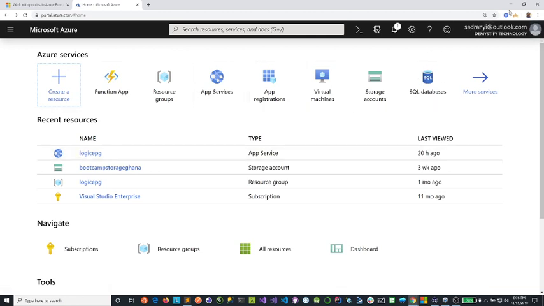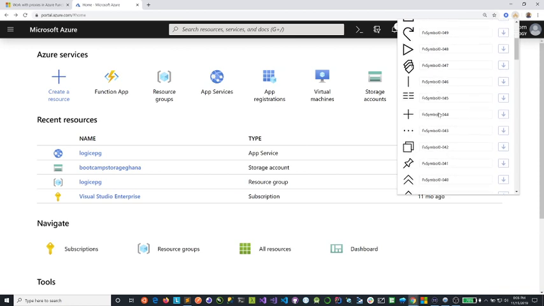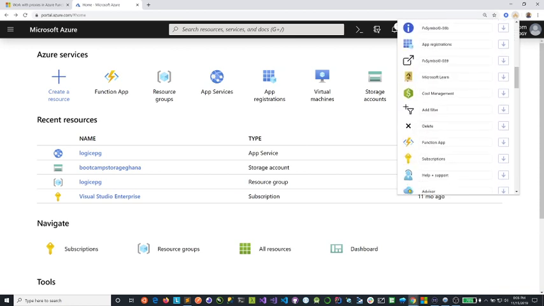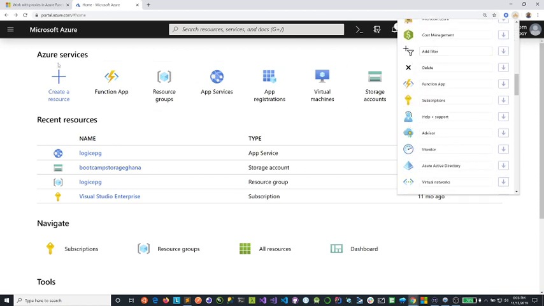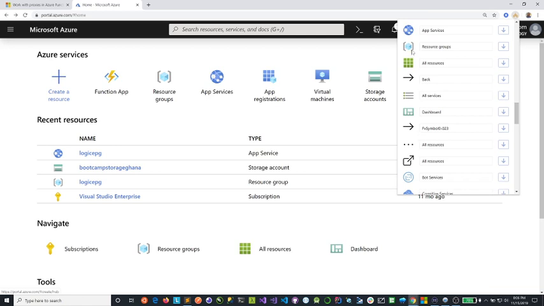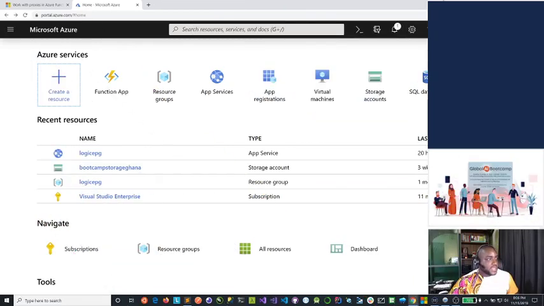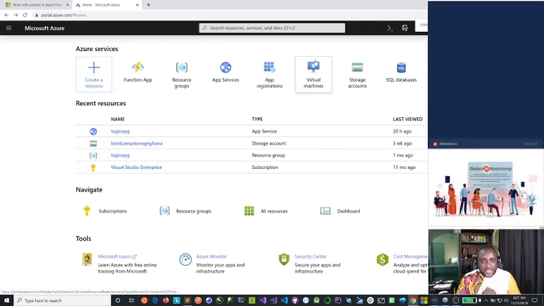So if I hit this Amazing Icon Downloader button, look at this. Cool. It actually gives me access to all the SVG icons right now in the Azure portal, and in any other website that has SVG icons. So here I can just select that, hit download, boop, and I have the icon. Now I can use it in my presentations and my slideshows and all that. So it's a cool tool to check out. If you haven't, go check it out. Anyway, back to proxies.